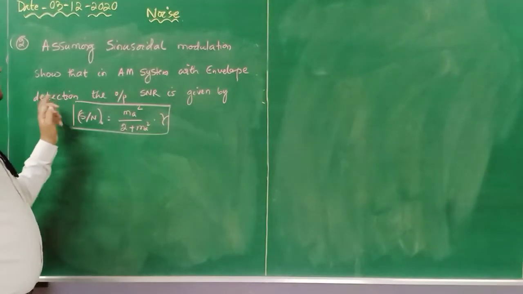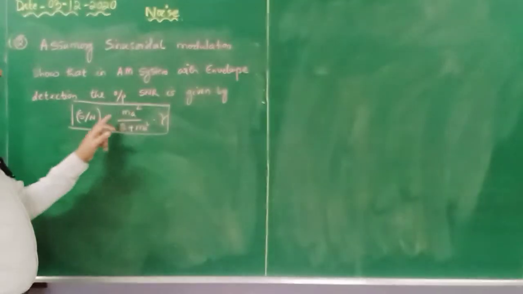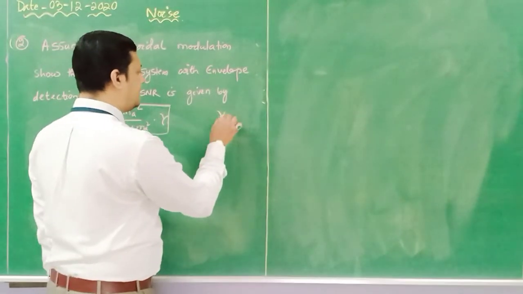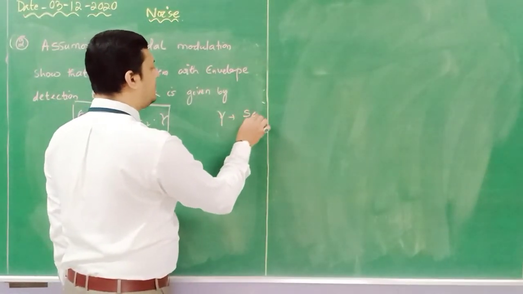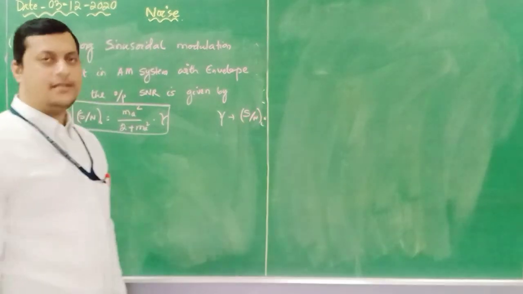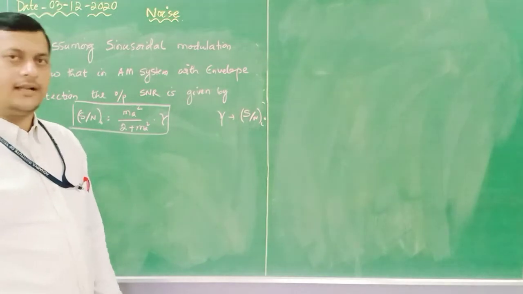In an AM system with envelope detection, the output SNR is given by (S/N0) times μs² divided by (2 + μs²) times γ. Here γ indicates the input SNR. So γ is called the input signal to noise ratio.